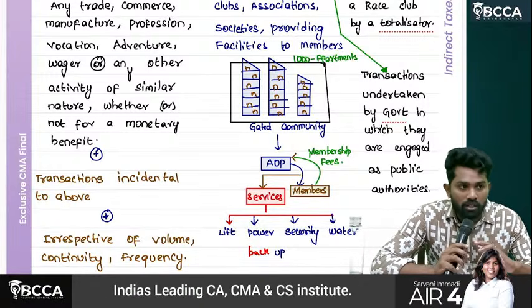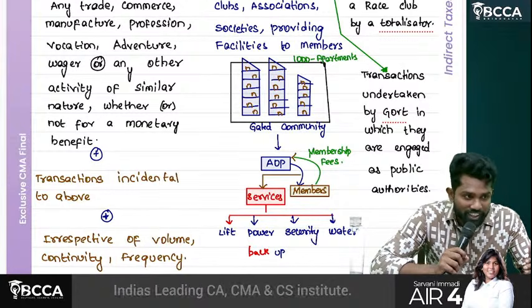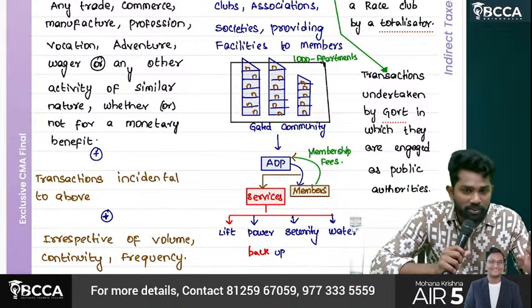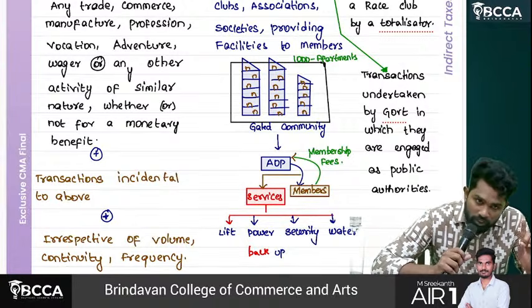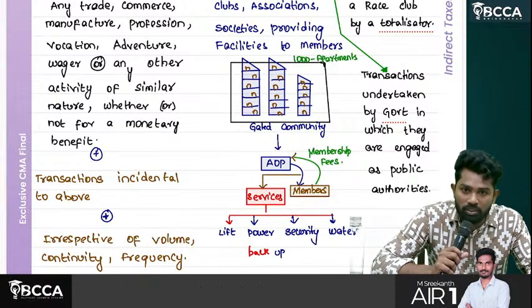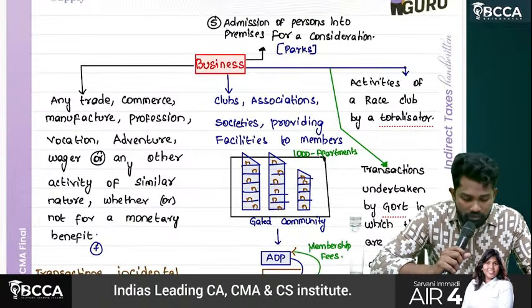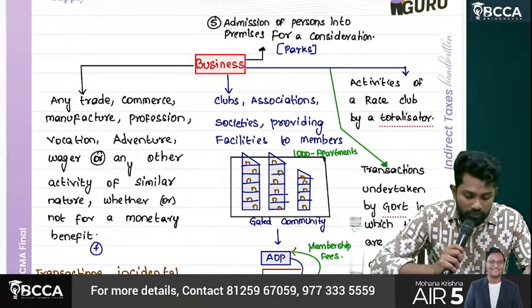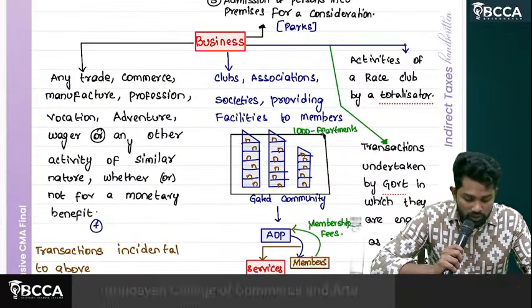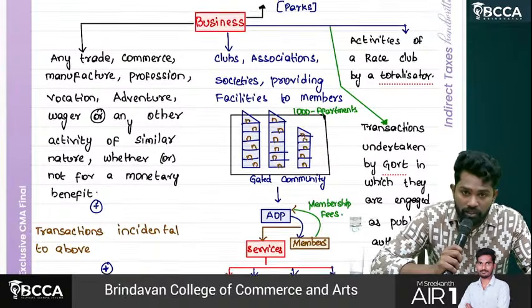I mean, how many transactions you do, how frequently, how continuously, it is irrelevant. Even if you do one transaction, still it can be called a business. Then business even includes clubs, associations and societies providing facilities to their members.